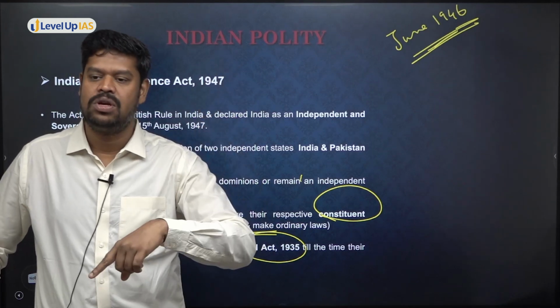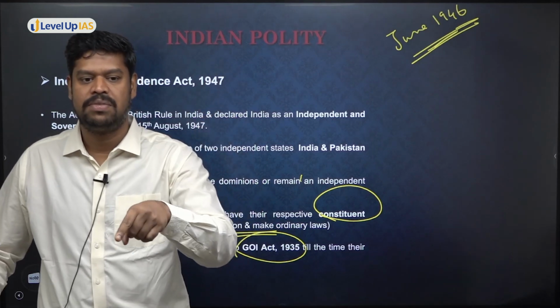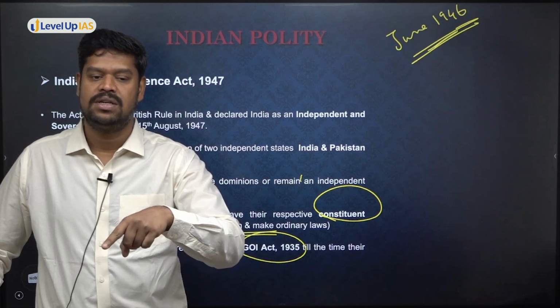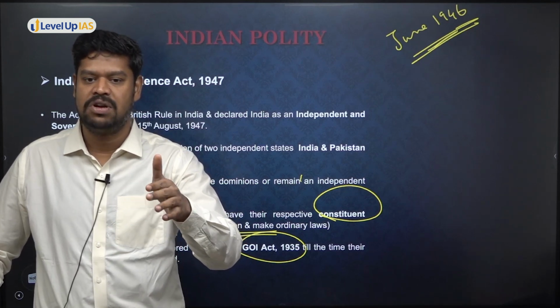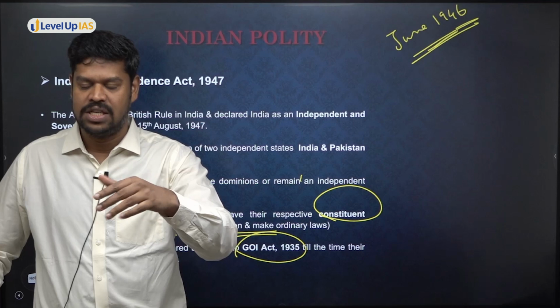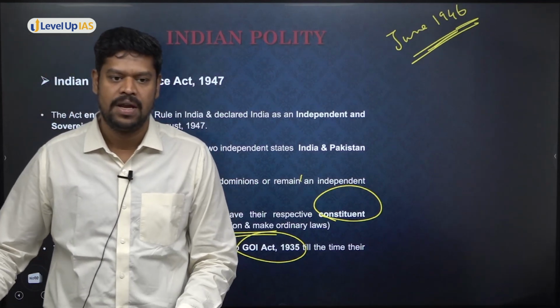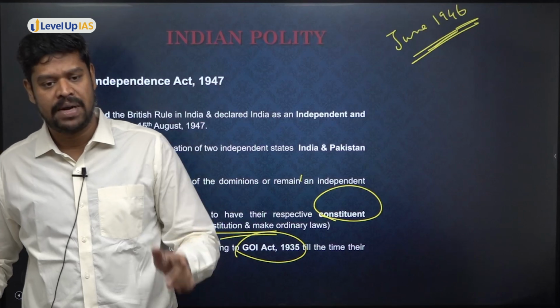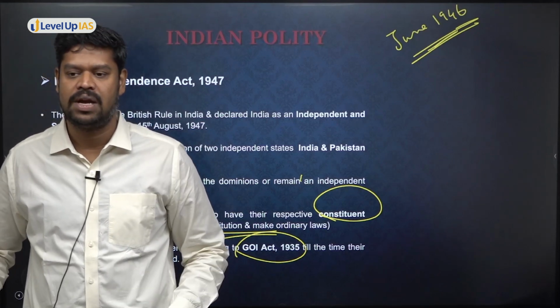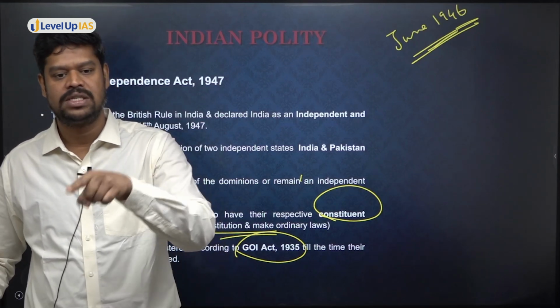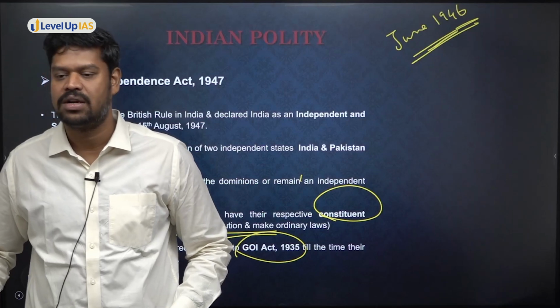I am talking about the Constituent Assembly. In the Constituent Assembly, when I say president, he is similar to that of what? He is similar to that of the Speaker today. The Speaker today is called the President of the Constituent Assembly at that point of time. Dr. Rajendra Prasad was the permanent president of the Constituent Assembly. I am talking about the interim president, before Rajendra Prasad.